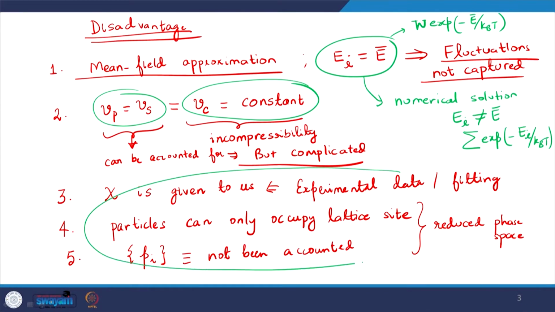The last two are the ones which should be of great concern to us. First of all, we are doing this on a much reduced phase space. So, clearly we are not sampling all the possibilities. By constraining the particles to the lattice sites, we have really made a big assumption in terms of the entire physics by which the particles are moving, right. And so is true for the value of chi, because first of all I have assumed that the interactions are only between the neighboring particles.